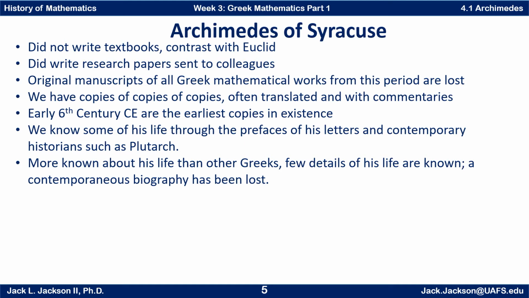So everything we have is copies of copies of copies, and sometimes translated, and sometimes with commentaries. A commentary, we'll talk more about this in later videos, is when they take and copy somebody's early work, but then expound upon it, often adding material to it.